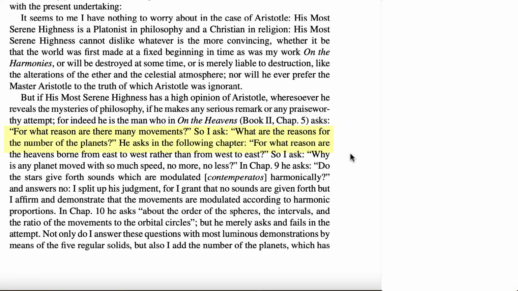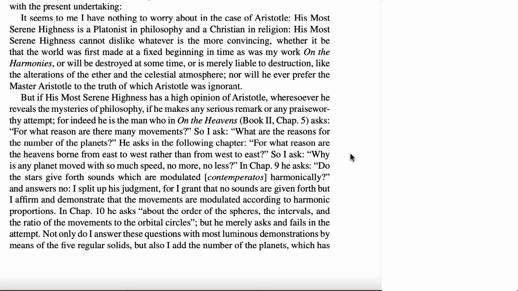Aristotle asks, for what reason are there many movements of the heavens? That is, why is it that certain planets, for example, experience progressions and retrogressions through the zodiac, and the moon does the same thing. It progresses through the zodiac, although it doesn't retrogress. The sun does the same thing. There are many different kinds of movements in the sky, and Aristotle is interested in answering these kinds of questions. So I, Kepler, ask, what are the reasons for the number of the planets? This is something that he's going to address. He claims to explain why there are precisely Mercury, Venus, Earth, Mars, Jupiter, and Saturn, 6 planets as opposed to 7 or 8.